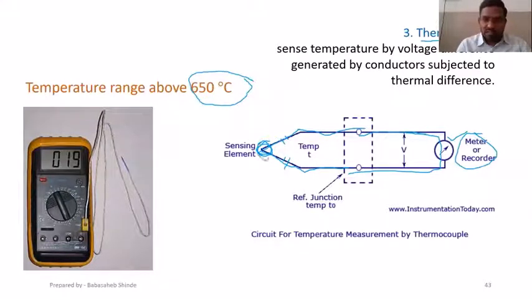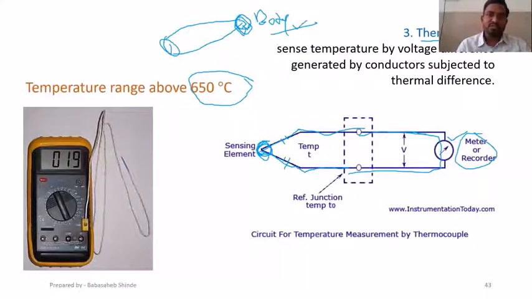The one junction, or suppose these are two wires. These two wires are joined with each other. So this is one junction and this is another junction. This junction will be held in contact with the body whose temperature is to be measured, and another junction will be maintained at some reference temperature.